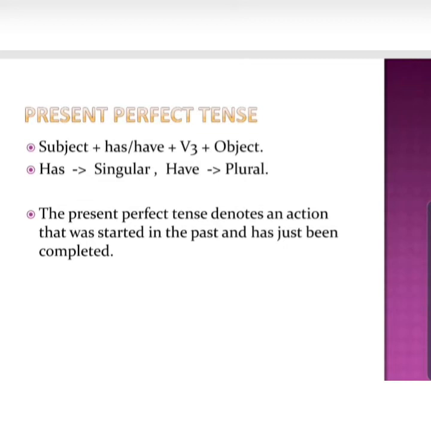Now this tense shows that the action is complete. It's no more continuing, it is complete. The perfect tense denotes an action that was started in the past and has just been completed. Now there is one more thing here. It's just been completed, but it can be something which you have done a long time back, and then you are mentioning it now in the present. Then also you can use present perfect tense.